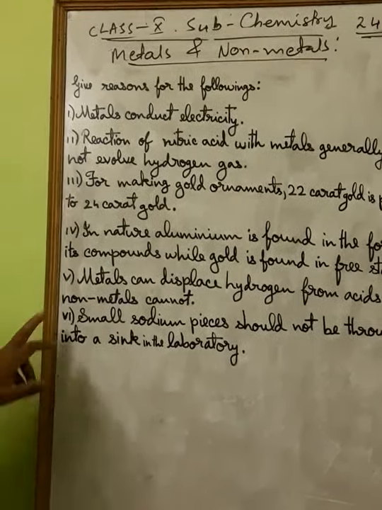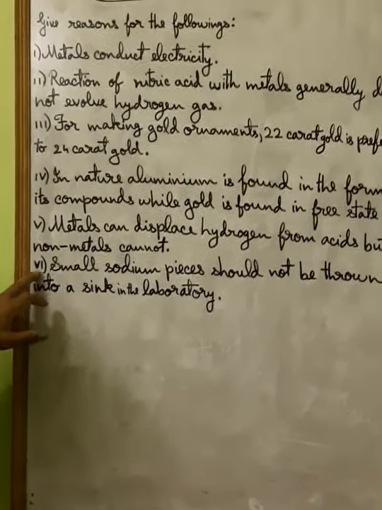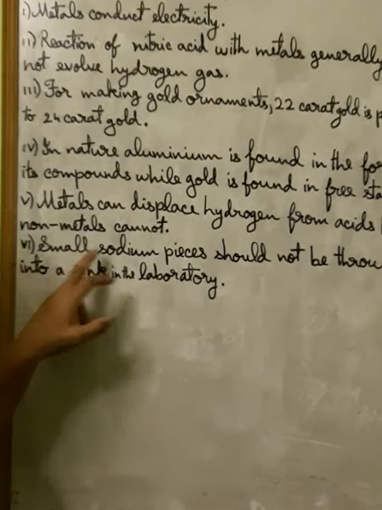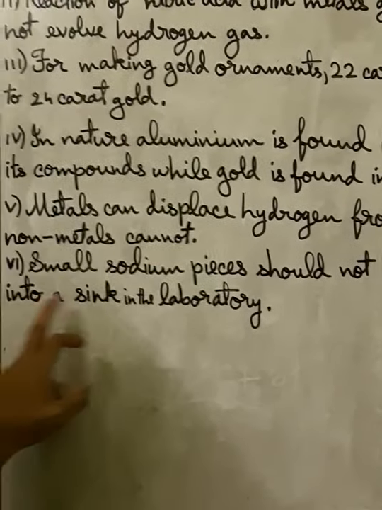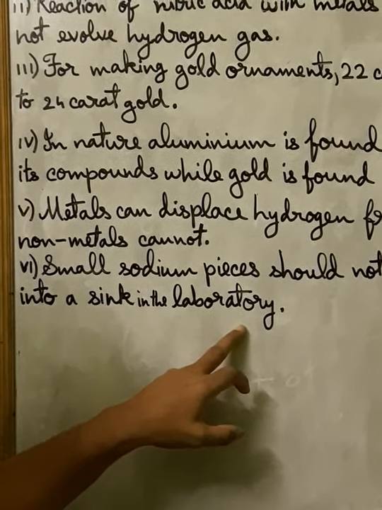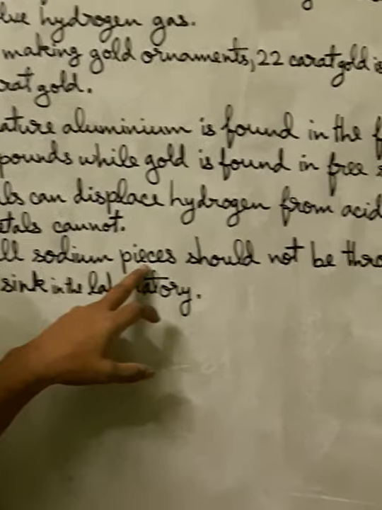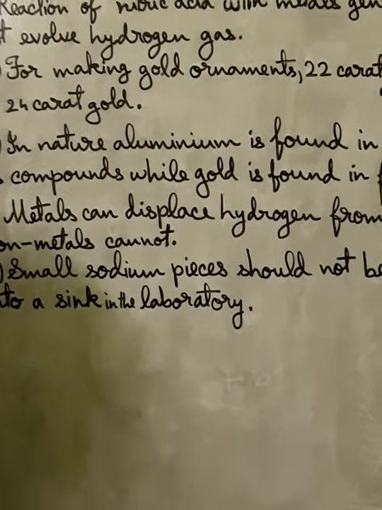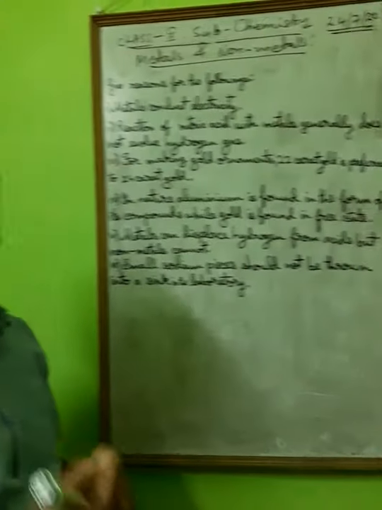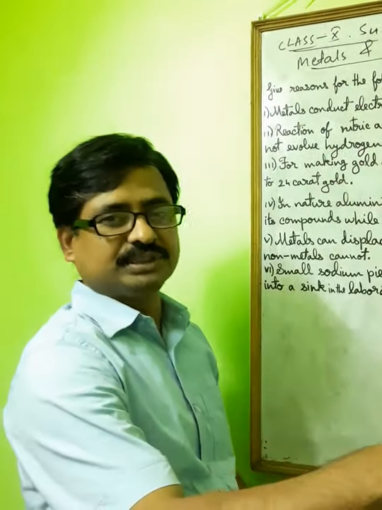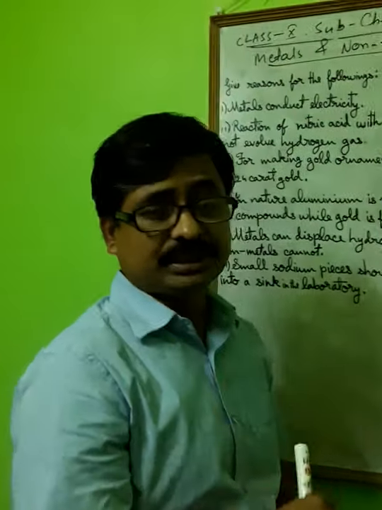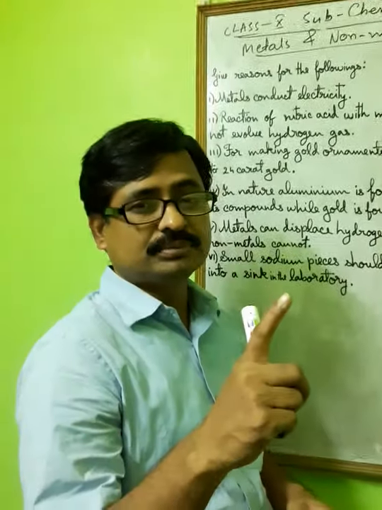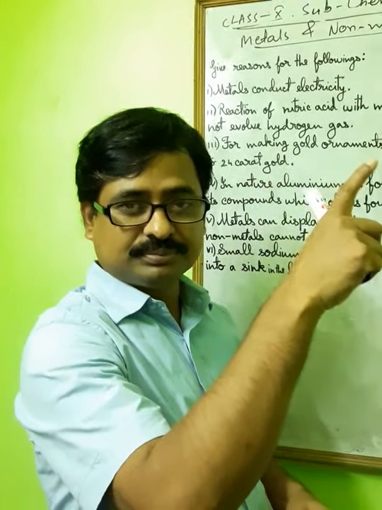Now, I will start from question number 6. Small sodium pieces should not be thrown into a sink in the laboratory. What is the question? Small sodium pieces should not be thrown into a sink in the laboratory. Means what? After finishing your work, you should not put sodium metal into the sink, into the basin, because think about your reactivity series. Positions of sodium: almost top, potassium, then sodium.